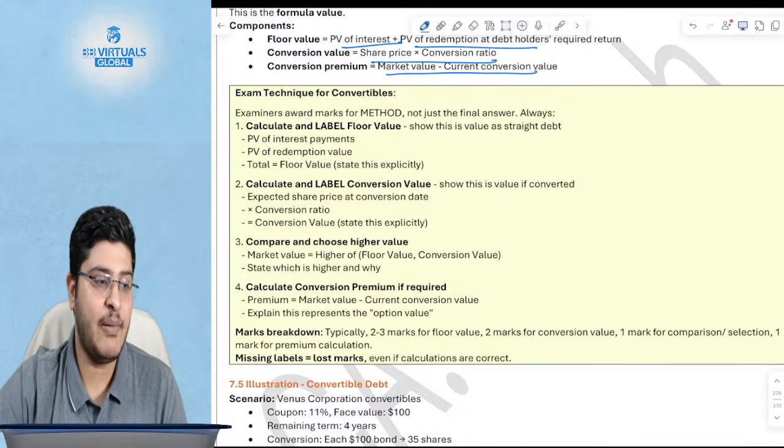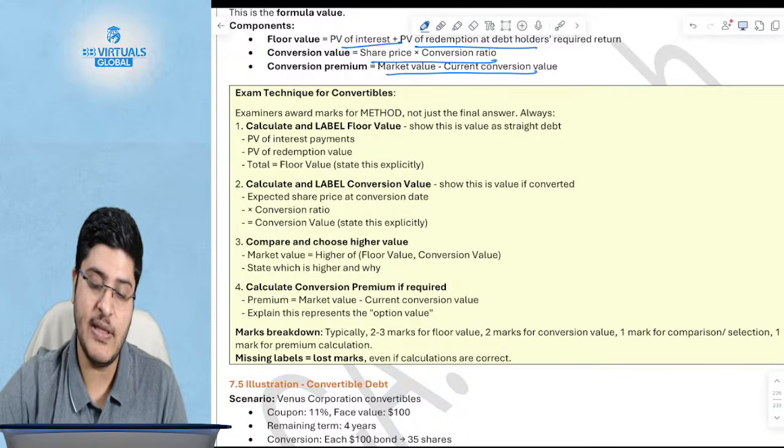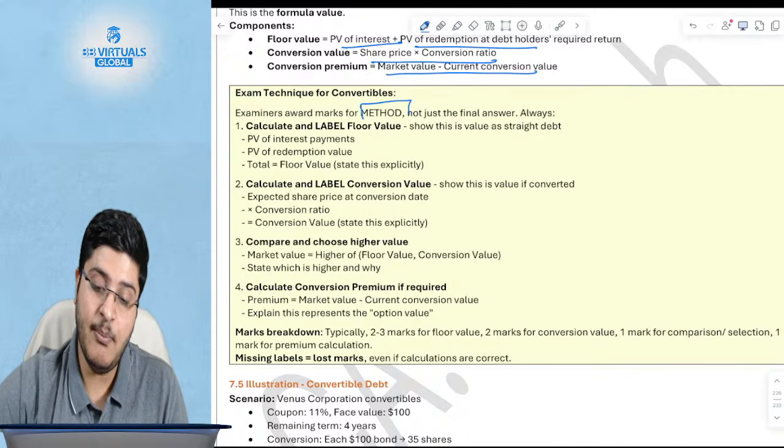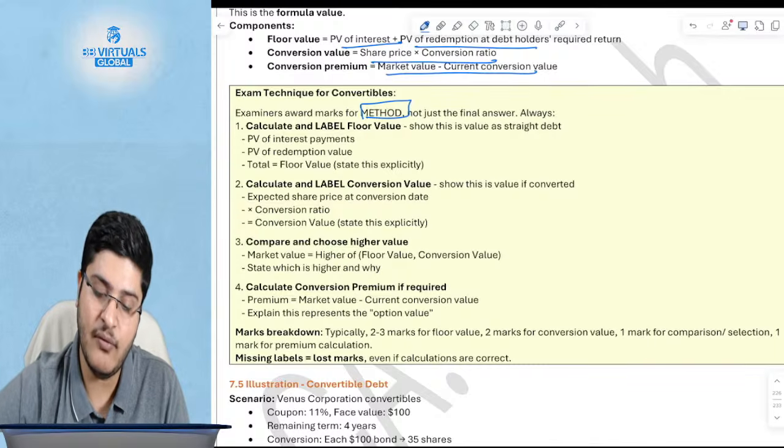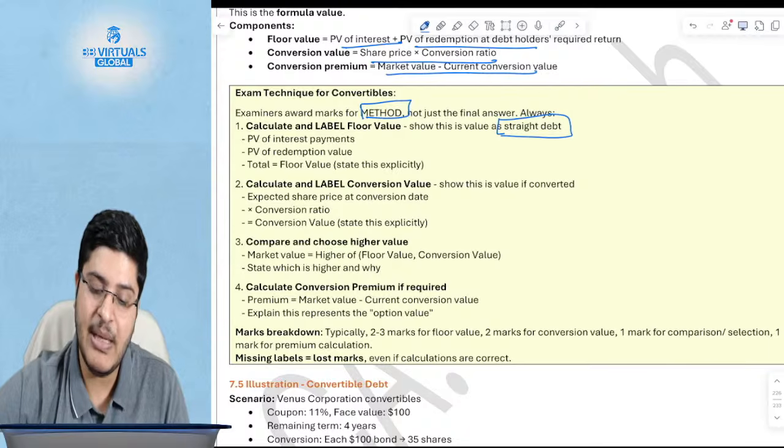We will look at an example for this one. It is important to look at an example for this one. Examiners will give marks for the method, not just the final answer. First of all, you have to calculate the floor value. Floor value is if it was a straight debt. Basically, if it was redeemed, what was the value? That is the floor value.